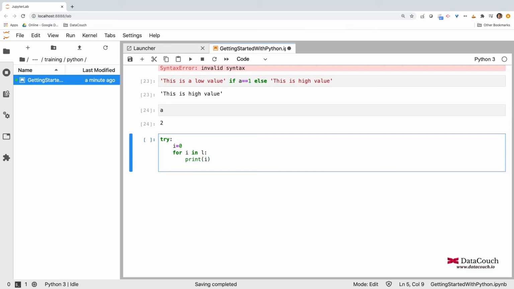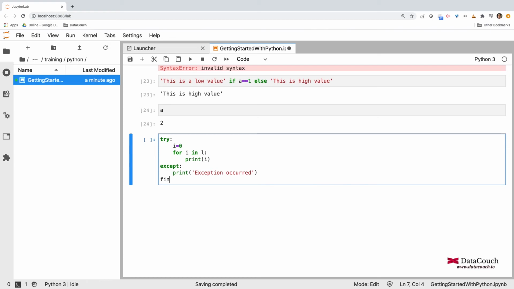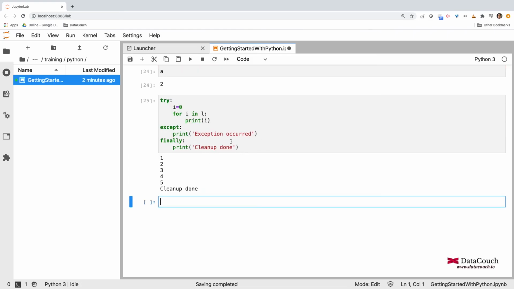And I can specify here except, the exception block. This is the exception block, and here I am writing print exception occurred. And I can write here finally, maybe I can write something like print cleanup done. When I run it, you can see it is working fine, there is no exception.